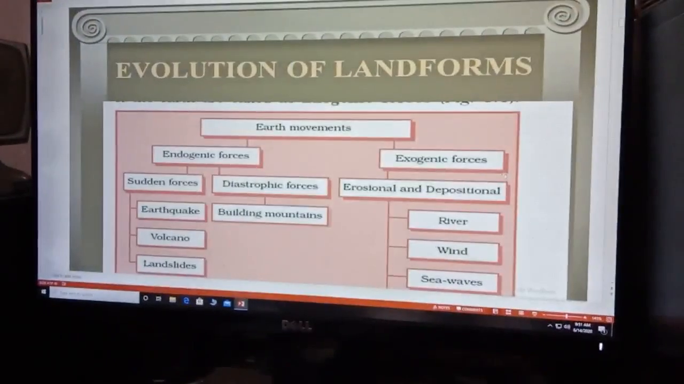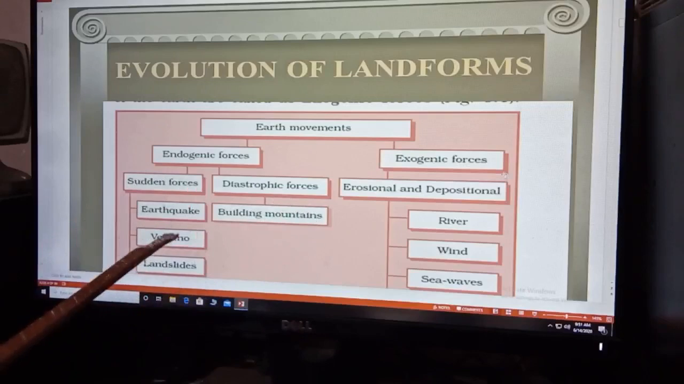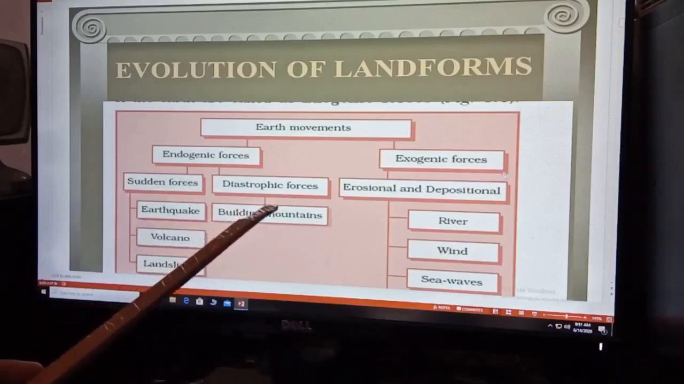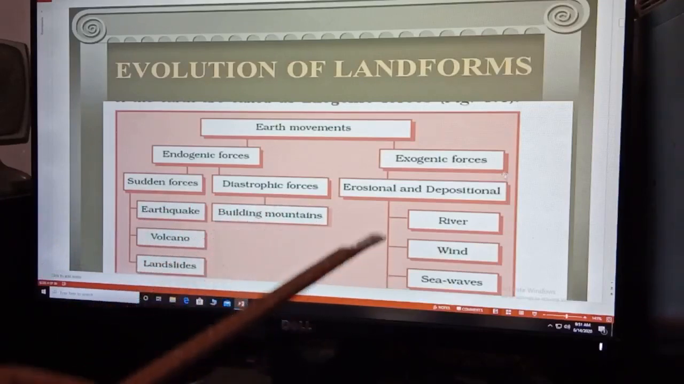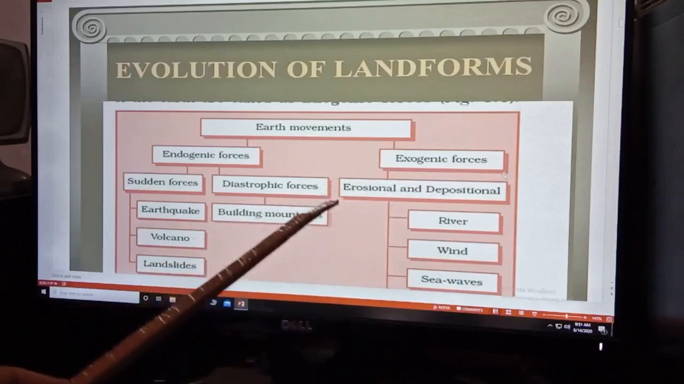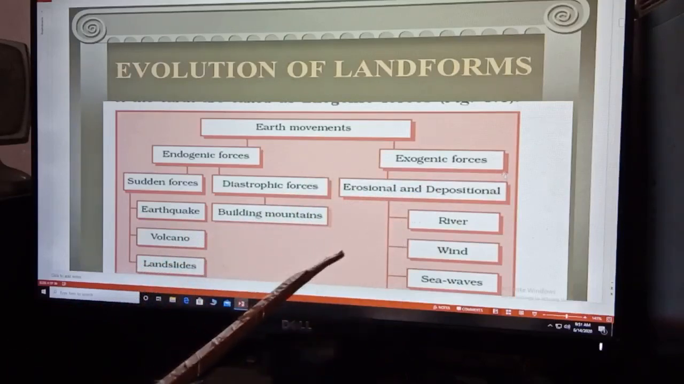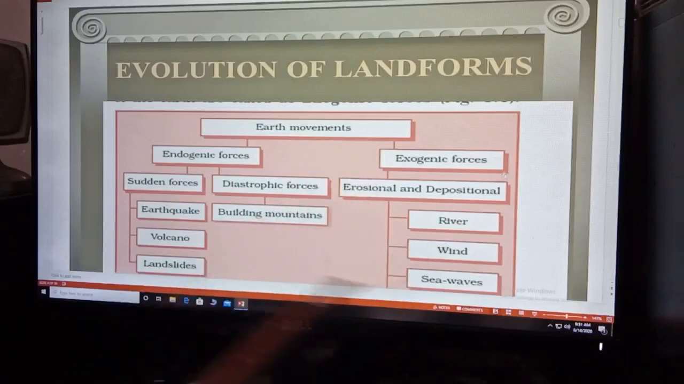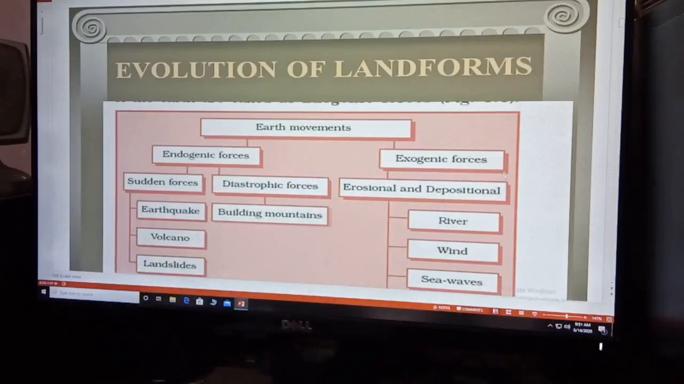Now this flowchart is given in your book also, children. See here, endogenic force is further divided into two: sudden force and diastrophic force. Sudden force includes earthquake, volcano, landslide, whereas diastrophic force, that is slow force, includes building of mountains. And exogenic force includes the work of river, wind, sea waves, etc. The work of these agents results in different types of landforms.